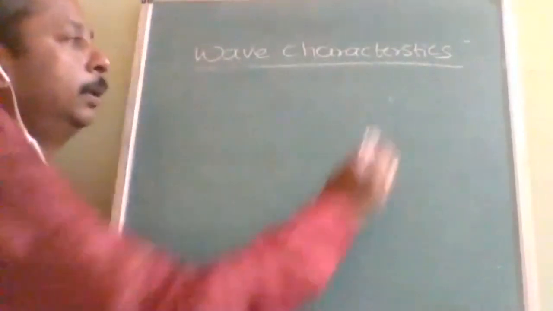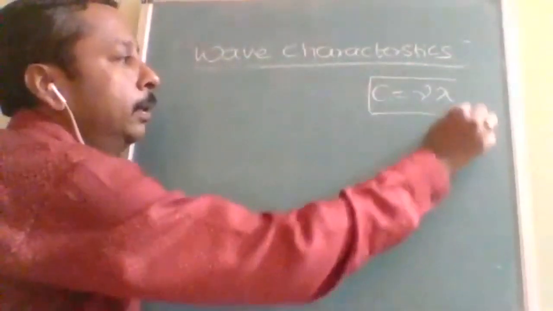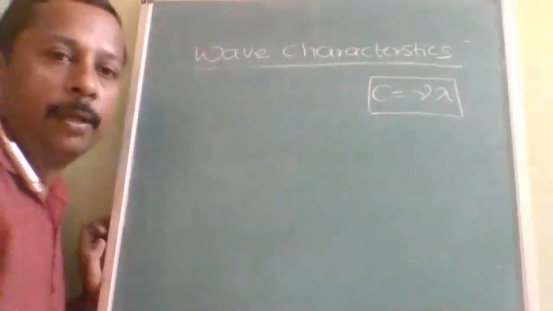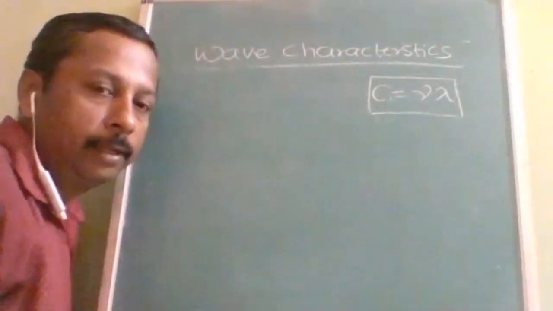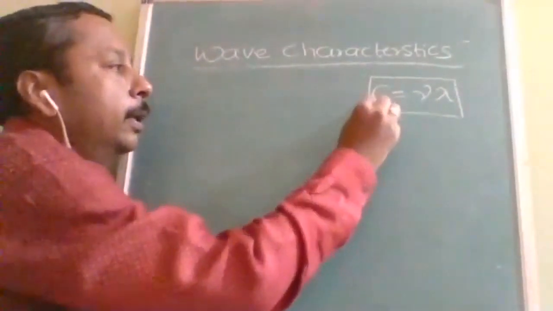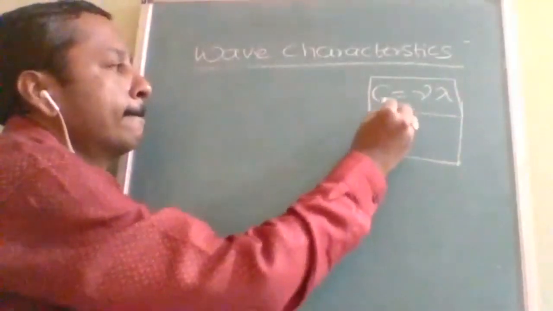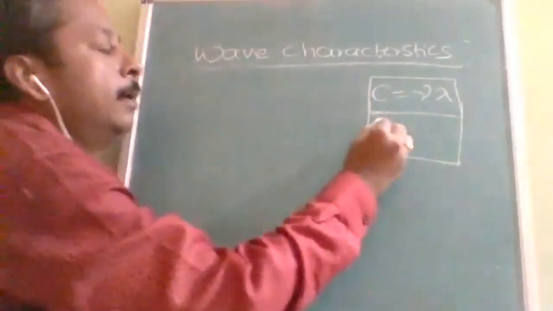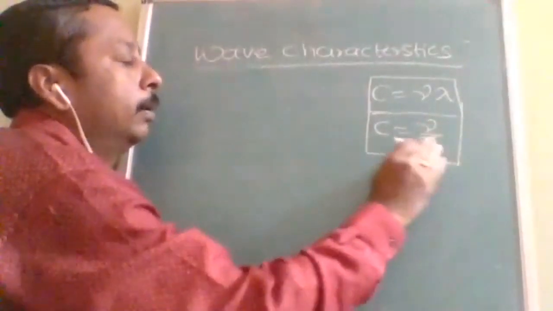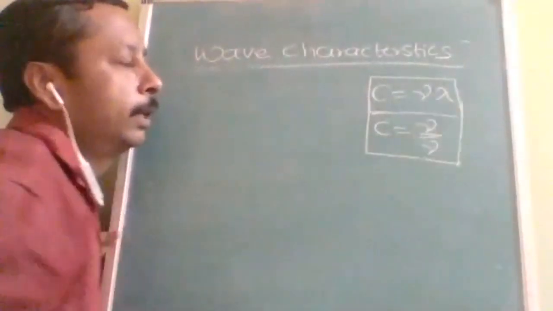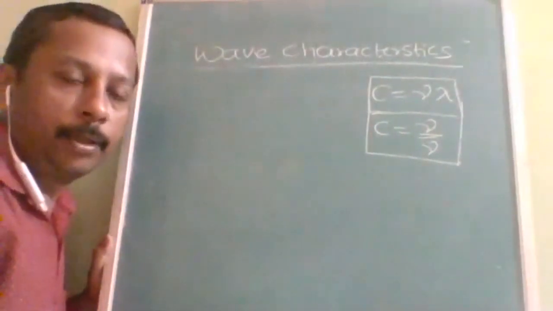First formula, what we have learned, c is equal to nu lambda. What is c here? Speed of wave, nu is the frequency of wave, lambda is the wavelength of light. Then after this, what is the next one? c is equal to nu upon nu bar. Why? Because lambda can also be written as 1 upon nu bar.